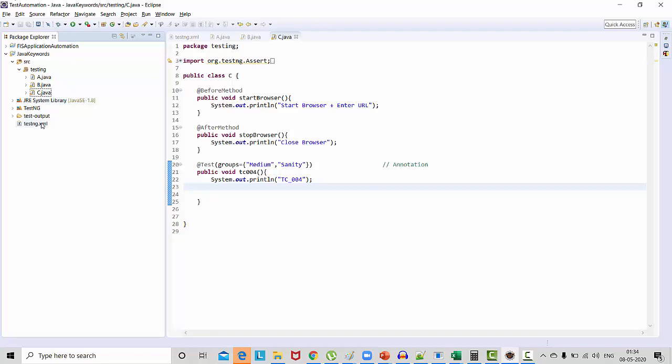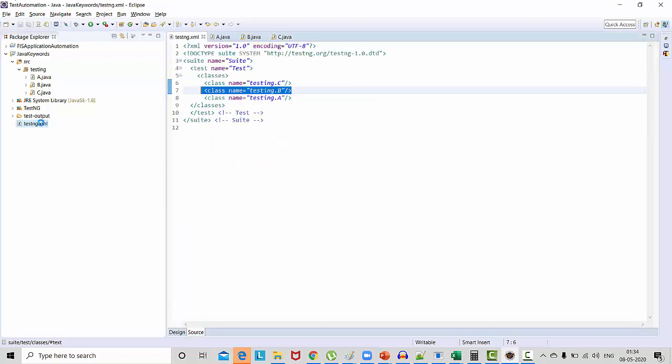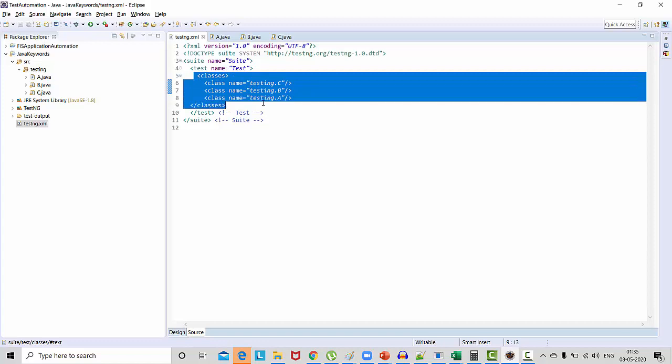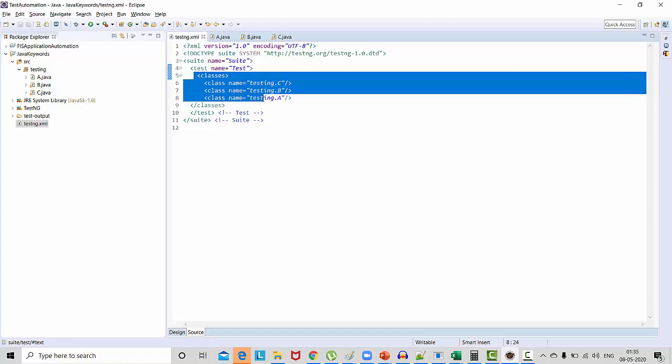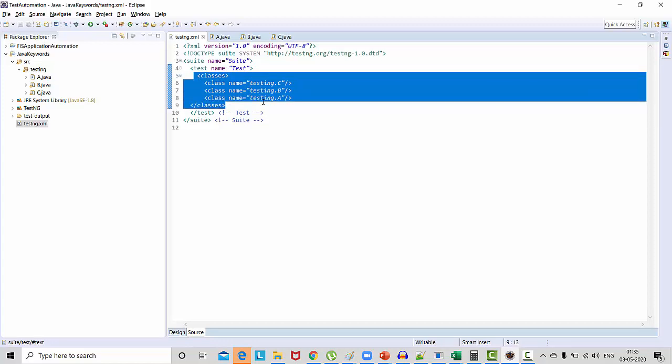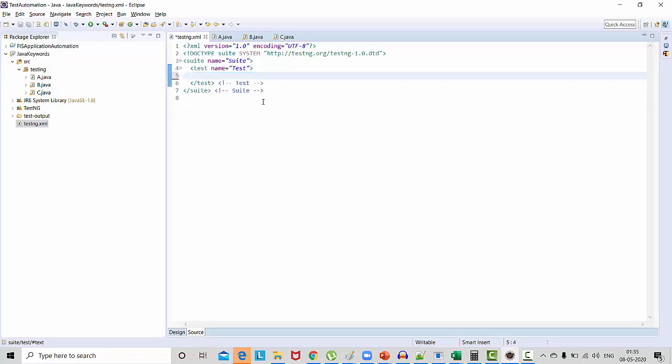Now let's see about the execution. Go to this testng.xml, and as of now in this file we mention execute all classes. But now I don't want to execute all classes. Here I want to execute only a particular group. So what we can do, just remove it.